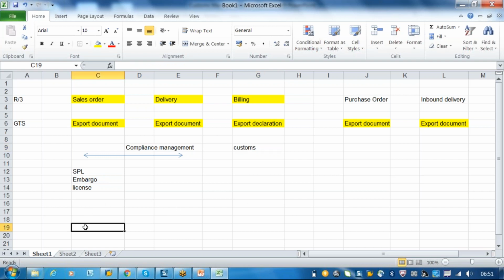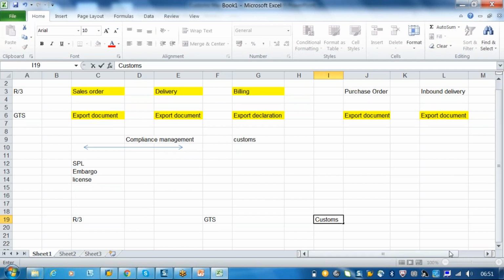Now I will just show you, like in the R3 document. Okay, I will just put it here. Yeah, it's R3. This is the R3 column, and this is the GTS column, and this is the customs column. Now what will happen?